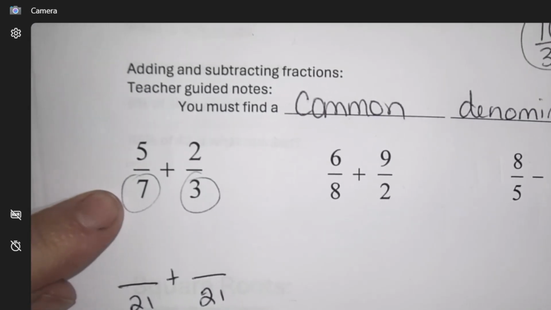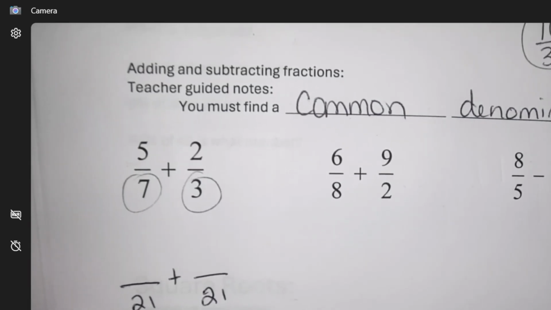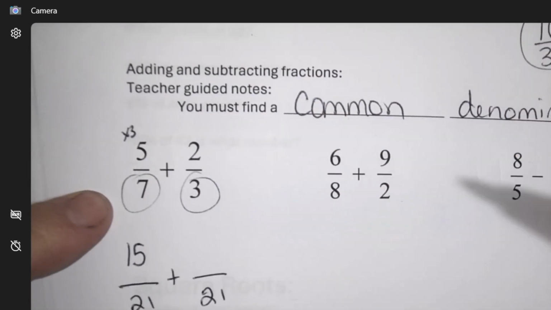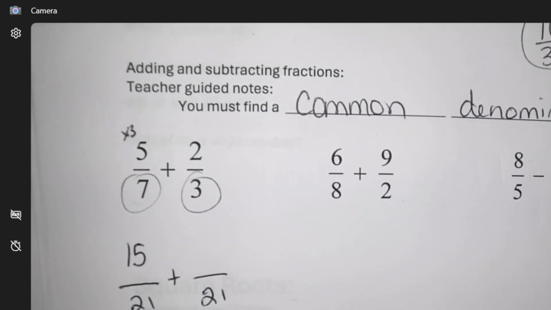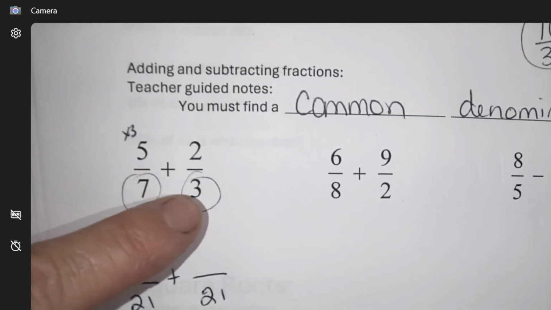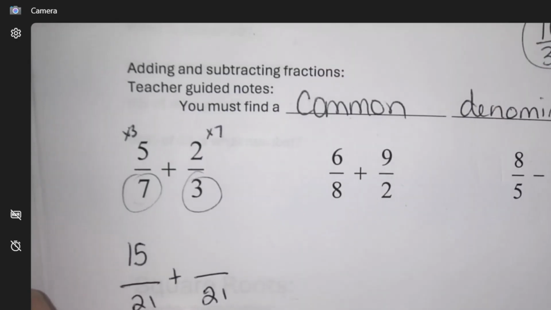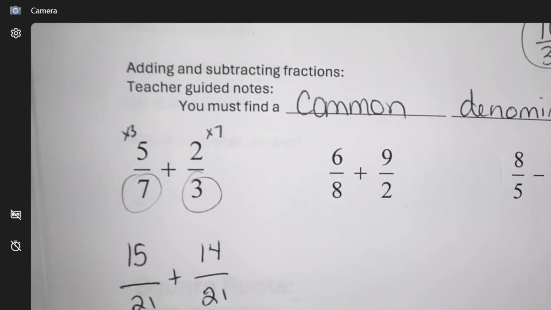Okay, so now I can go through this process. What did I do to the 7? What did I change it by? I multiplied it by 3. So I will do the same thing from the bottom to the top. You got to do the same thing so that it's matching the fraction. Okay, then this bottom, how did I go from a 3 to a 21? Multiplied by 7. So that's 14.